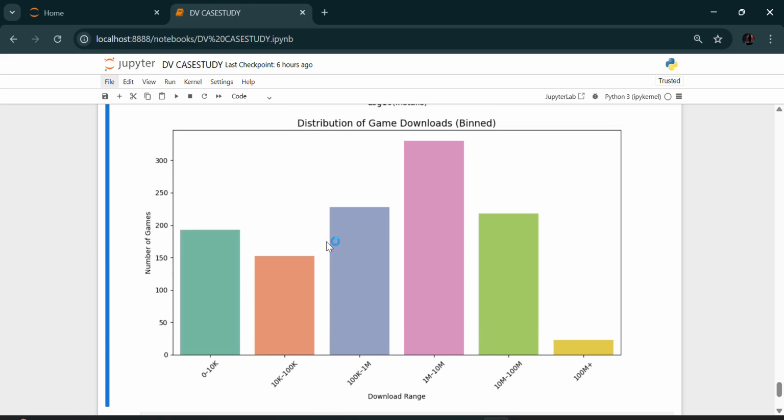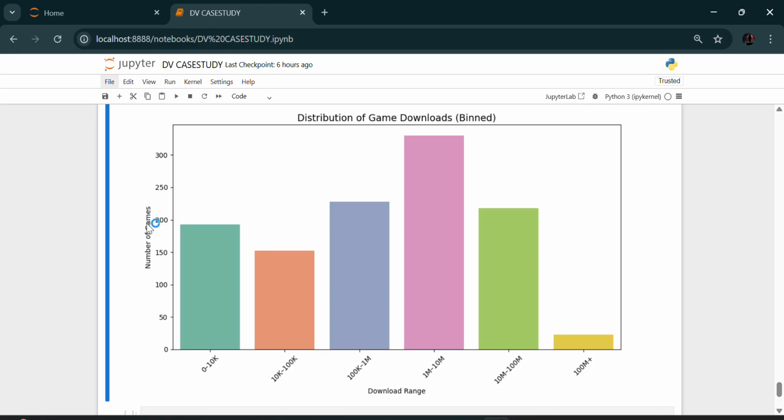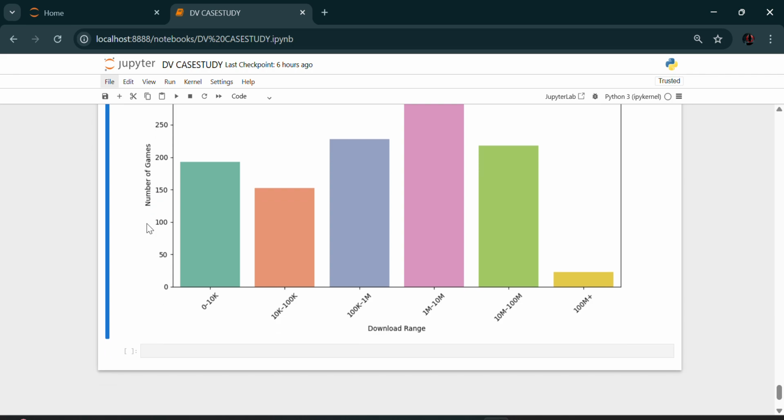Going to graph 2, a binned bar plot was used because it helps visualize how apps are spread across popularity tiers. Binning creates download brackets, and the market is top-heavy, with a few super hits getting most of the user base. Going to the graph explanation, the x-axis shows the installation range and the y-axis shows the number of apps in each range, with a colorful palette for visual appeal and clarity.